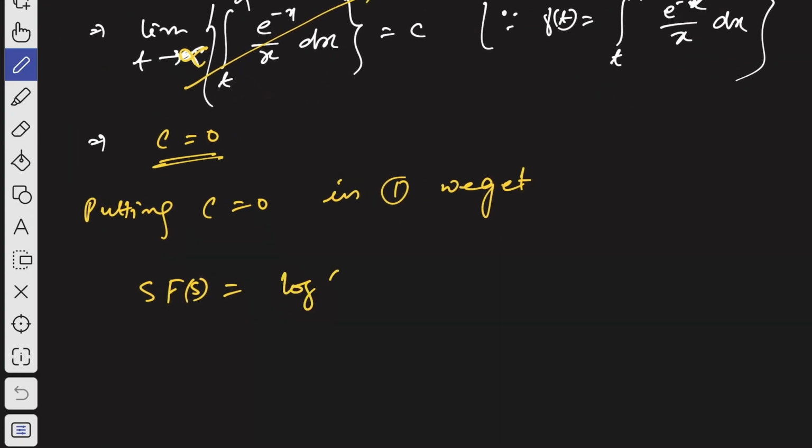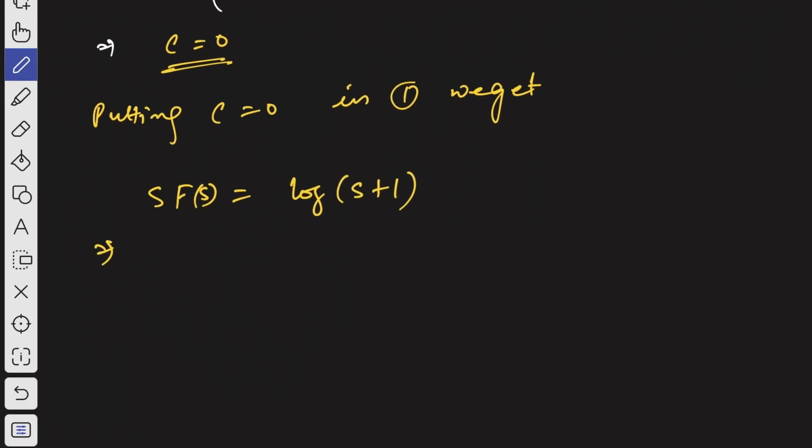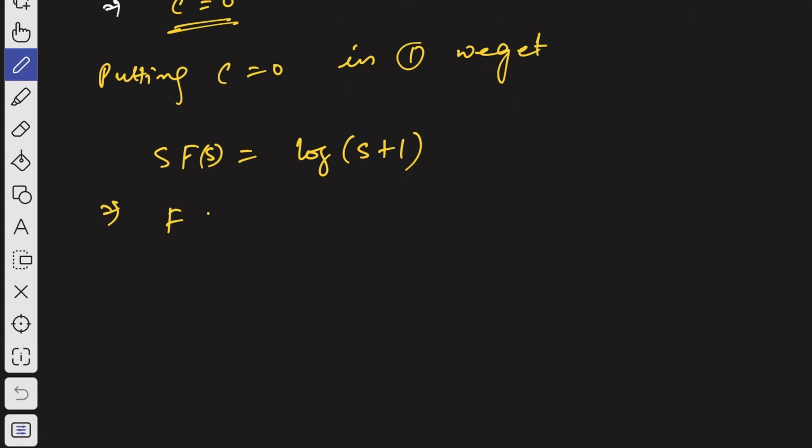So c is 0 here, so we have got only log of s plus 1. Now here you see capital F of s is nothing but 1 by s log of s plus 1. That's what we get, right?